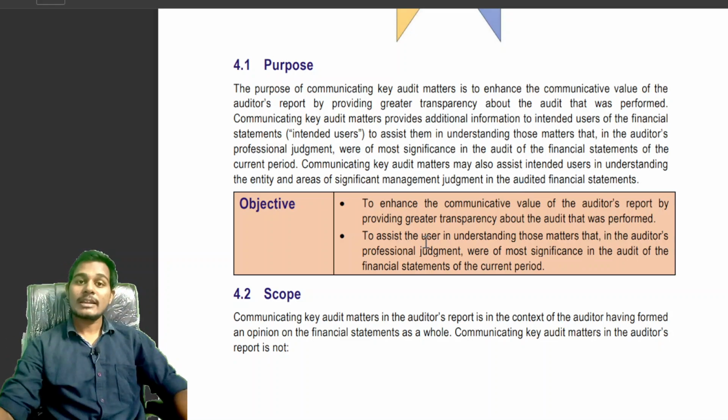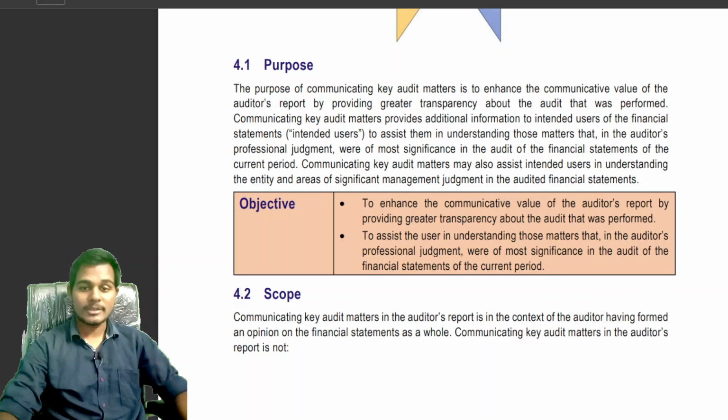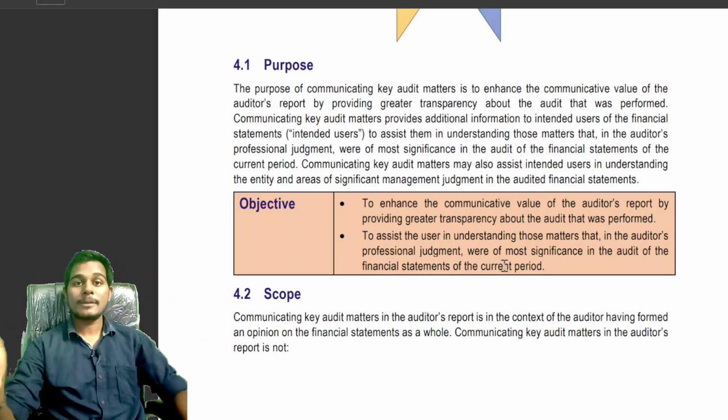The users also can understand that these matters are most significant according to the professional judgment of the auditor during the audit of financial statements of the current period. These two are the purposes for which the key audit matters are communicated by the auditor.